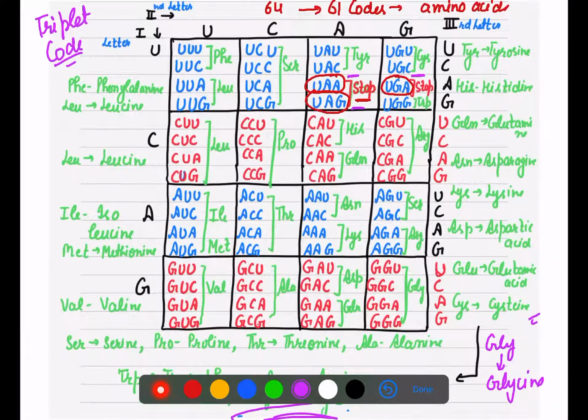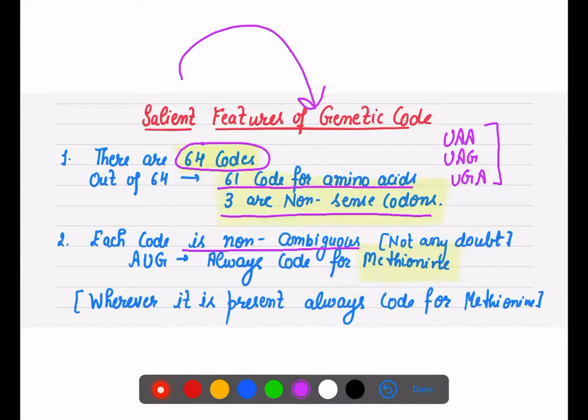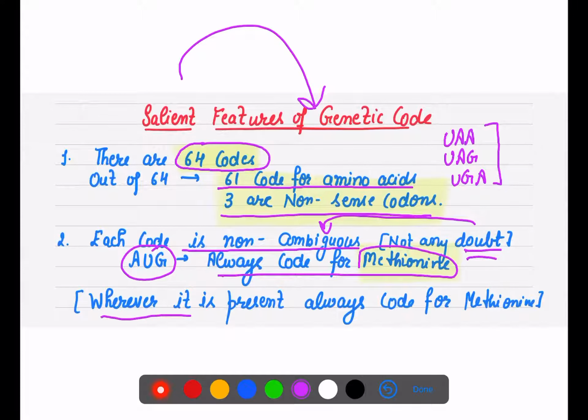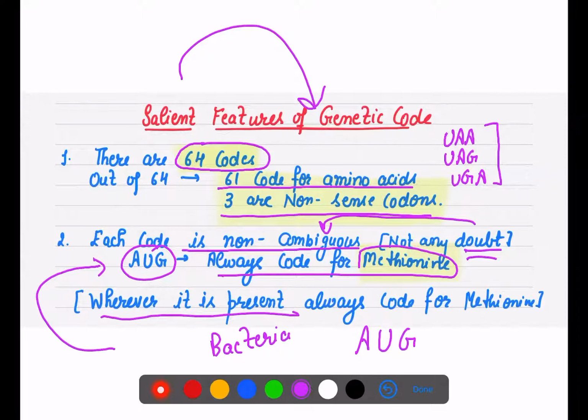If there is GAU, it will code for aspartic acid. There is no doubt about it. Like AUG, it always codes for methionine, without any doubt. And this is called non-ambiguous. Wherever it is present, whether in bacteria or in a human being, it is always going to code for methionine if your codon is AUG.